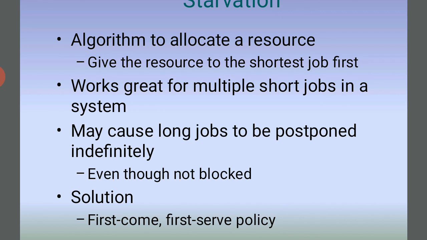So, recovery from deadlock: process termination. Abort all deadlocked processes, or abort one process at a time until the deadlock cycle is eliminated.